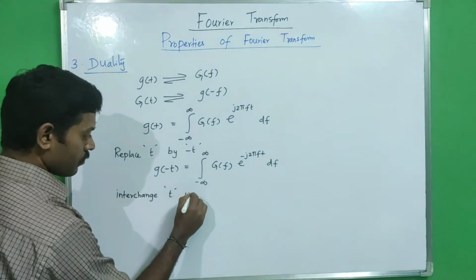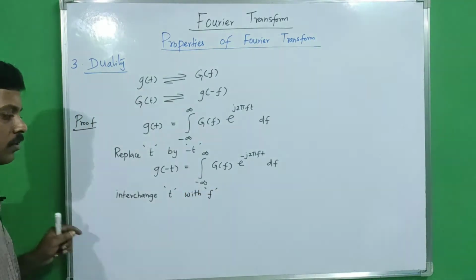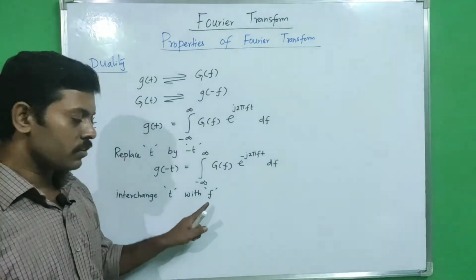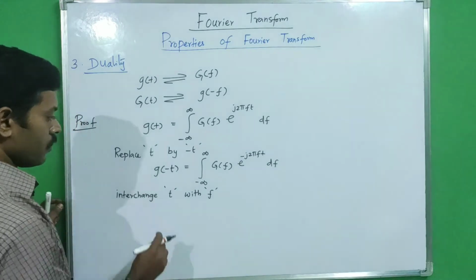Now just interchange t with f. Instead of t you write f, and instead of f you write t.